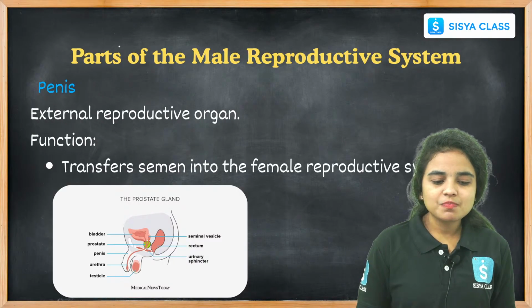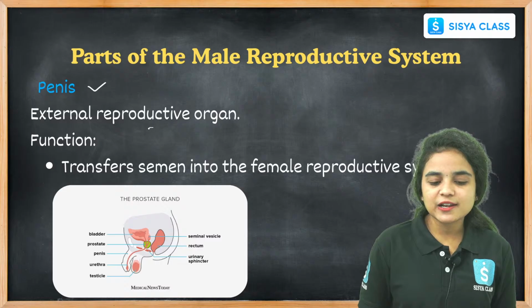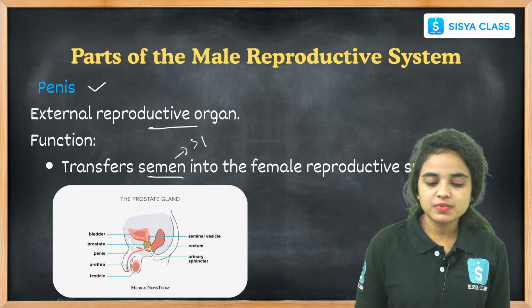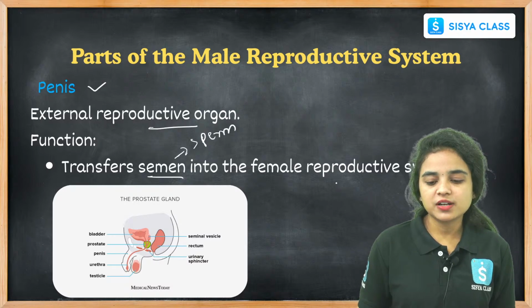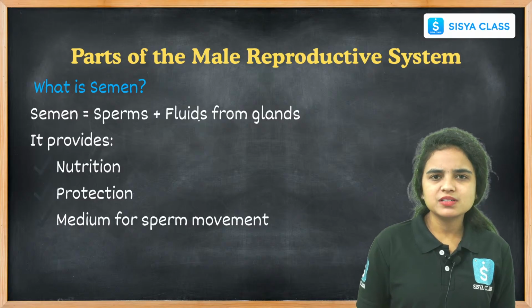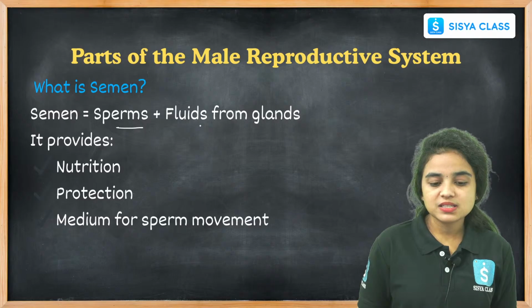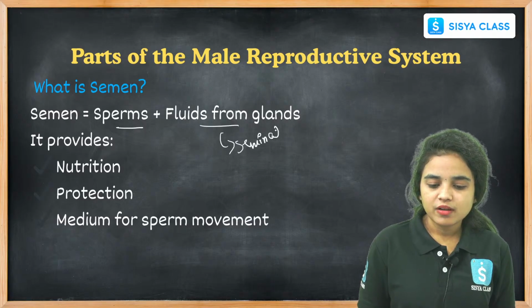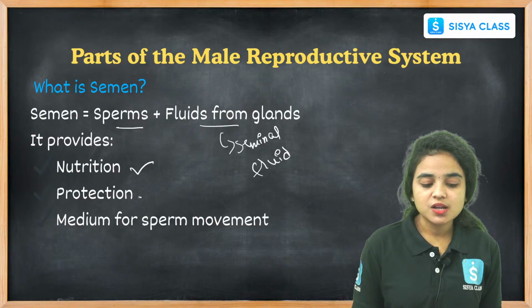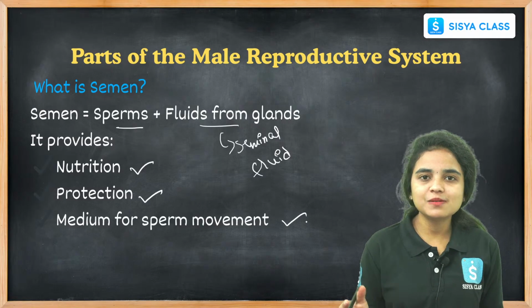Coming to the next part, the penis is an external reproductive organ and its function is to transfer the semen containing sperm into the reproductive system of the female body during the reproduction process. And what is semen? We already learned about semen. Semen is nothing but the sperm plus fluids from the glands. What are the fluids? Seminal fluid. Combined, it is called semen. And this semen provides nutrition, protection and a medium for sperm movement and motility.